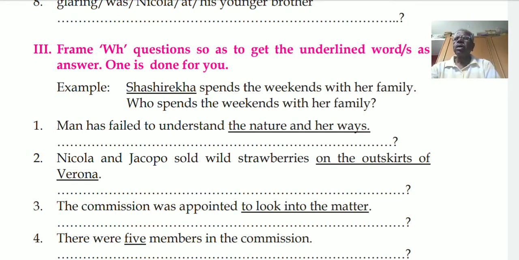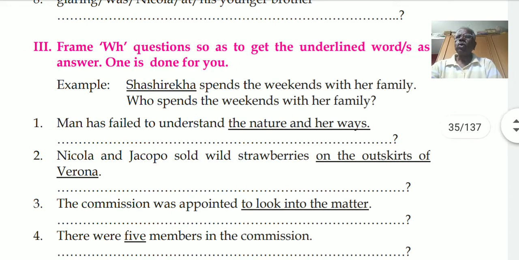Second one. Nicola and Jacopo sold wild strawberries on the outskirts of Verona. So what is underlined? On the outskirts of Verona. So the question will start with where. And the tense is sold, past tense.